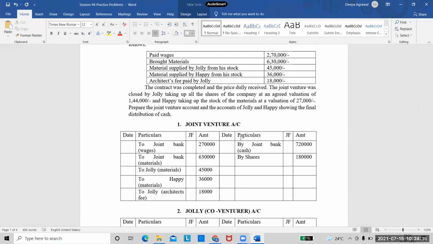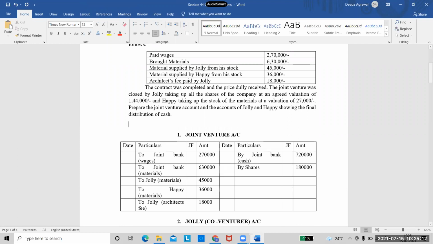It's a normal transaction. Jolly is taking up all the shares. So tell me the journal entry for that. Simple journal entry for Jolly taking up the shares. To shares, 1,44,000 in Jolly account. The journal entry would be Jolly account debit to shares account. Right? That's it. Jolly account to shares account. But what is the actual value of the shares? 1,44,000. Jolly is taking it up for 1,44,000. So the difference is 36,000.